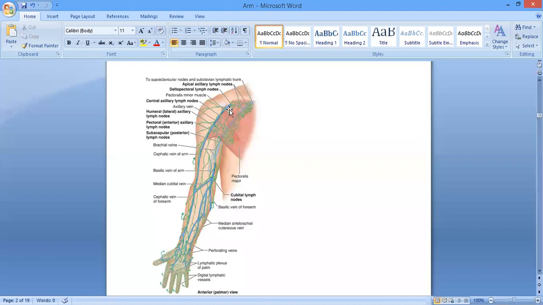Okay? And which ones are efferents? Those which are taking the lymph away from the lymph nodes. So the lymphatics that come out of the lymph nodes, these channels are the efferent lymphatics, right? So the efferent lymphatics are taking this lymph from these lymph nodes towards the apical group of the lymph nodes.